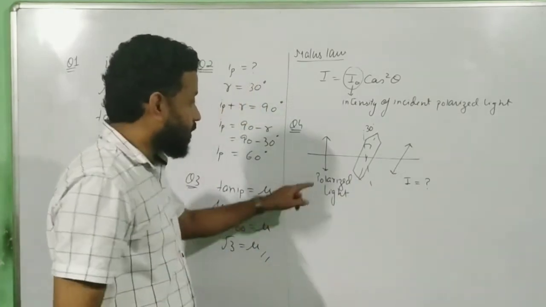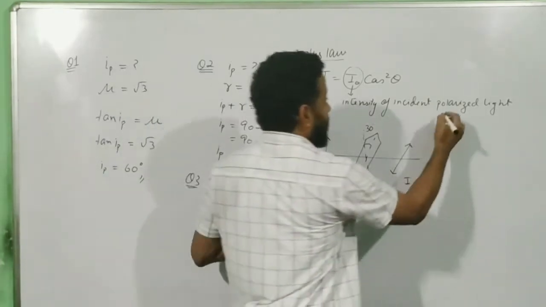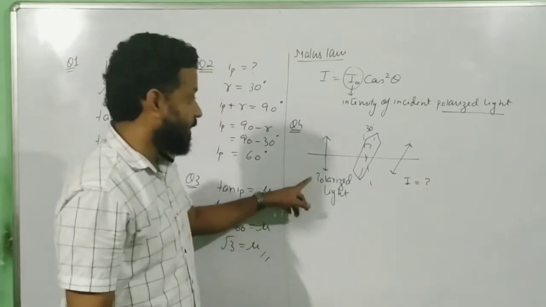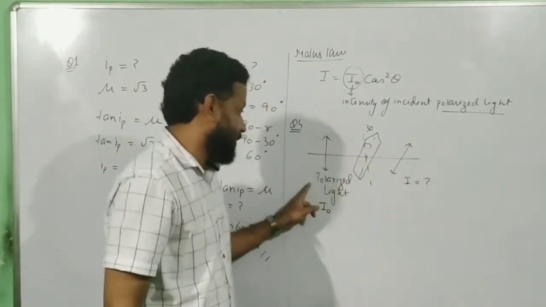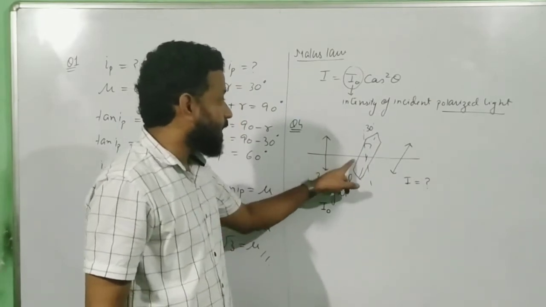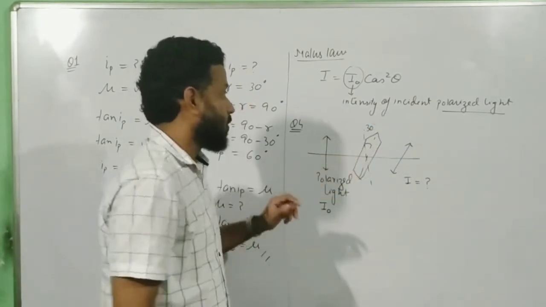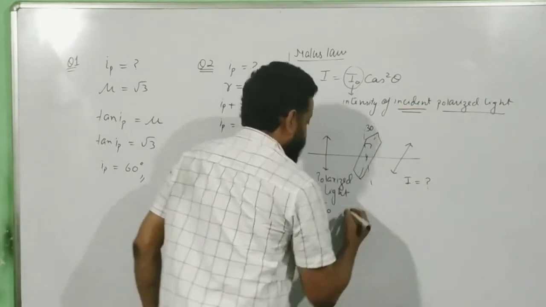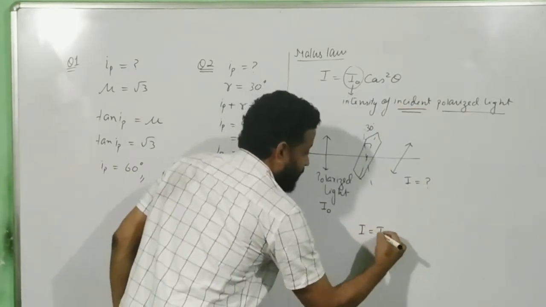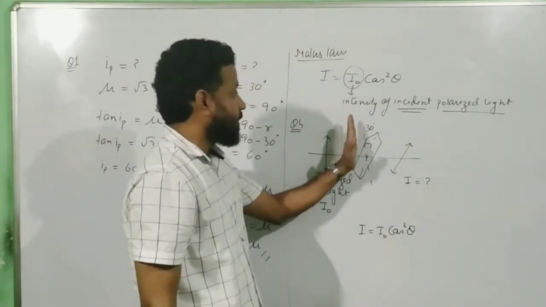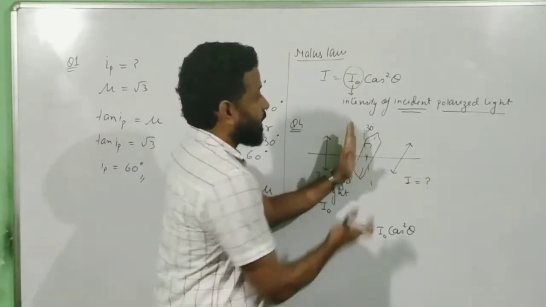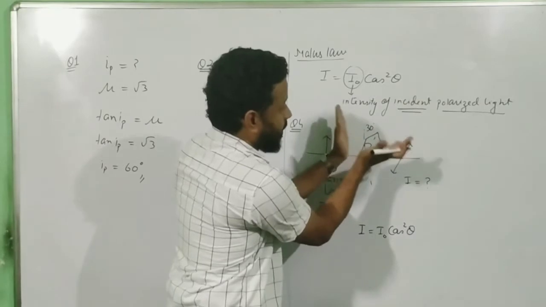But how much is the I? Now this polarized light has an intensity of I naught. So it is a polarized light, yes. Is it an incident light? Yes, it is an incident light on the Polaroid. Okay, so this is also satisfied. So now we will use the formula I equals I naught cos square theta. What is theta? Theta is the angle between plane of vibration and the pass axis. So that makes an angle of 30 degree.